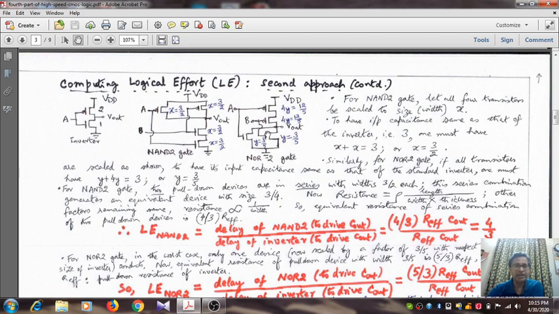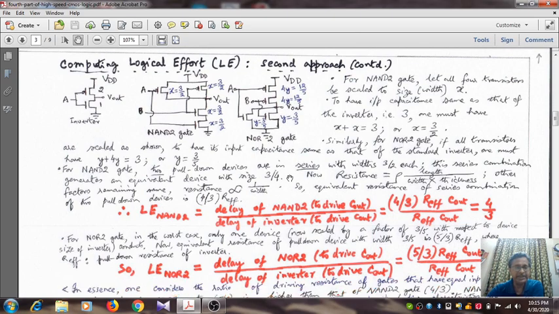Now look at the 2 input NOR gate. Here, as they are in parallel, we have to take the worst case value. As you see, the width is 3 by 5, so its effective resistance will be the reciprocal, 5 by 3.